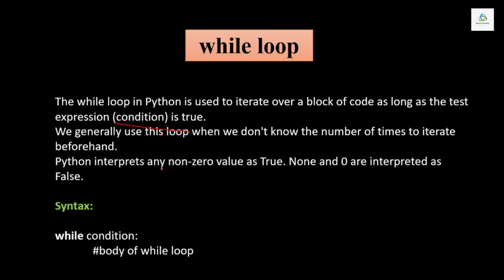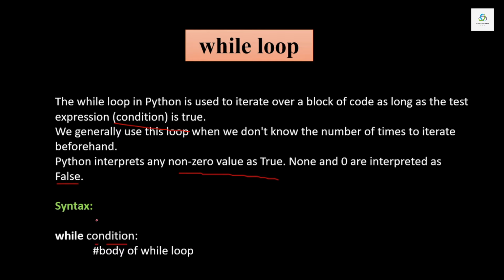Python interprets any non-zero value as true. Any value written in condition, if it is a non-zero value, it will be considered as true and the body of while loop will be executed. None and zero are interpreted as false. So while loop also gives us two values, true as well as false.